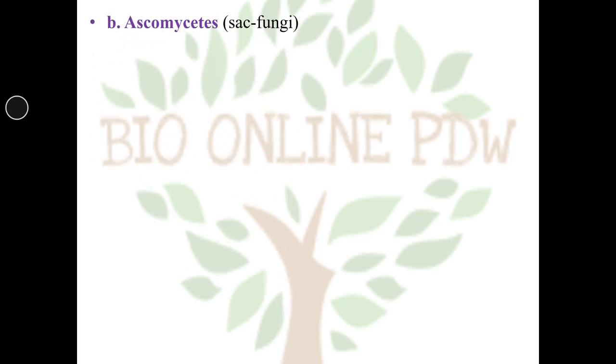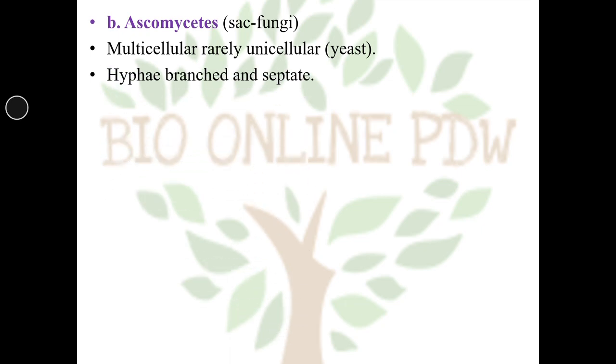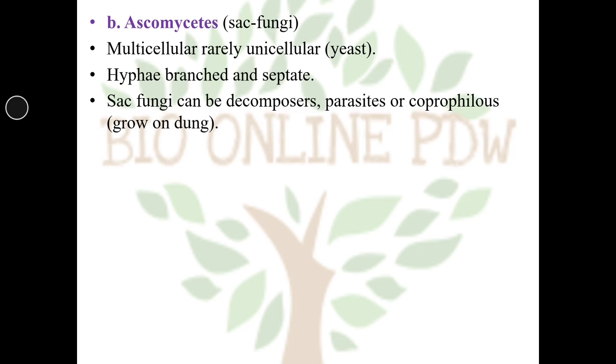Then ascomycetes, which are also called sac fungi. They are multicellular, rarely unicellular, for example yeast. Hyphae are branched and septate. Sac fungi can be decomposers, parasites, or coprophilous, that means they grow on dung. Morels and truffles are delicacies. They are edible ones used for consumption.